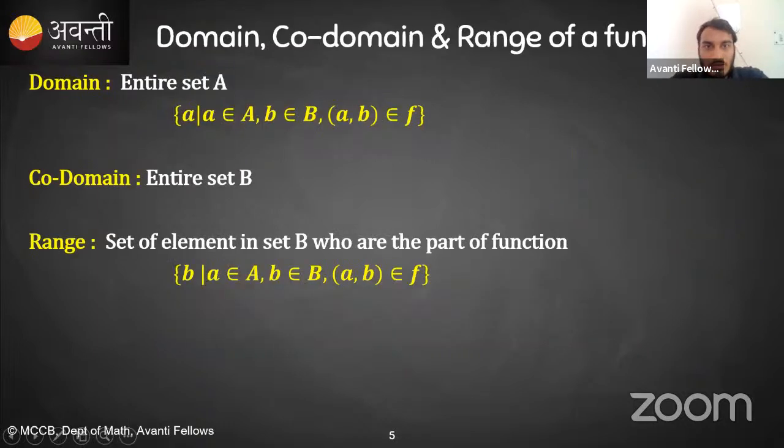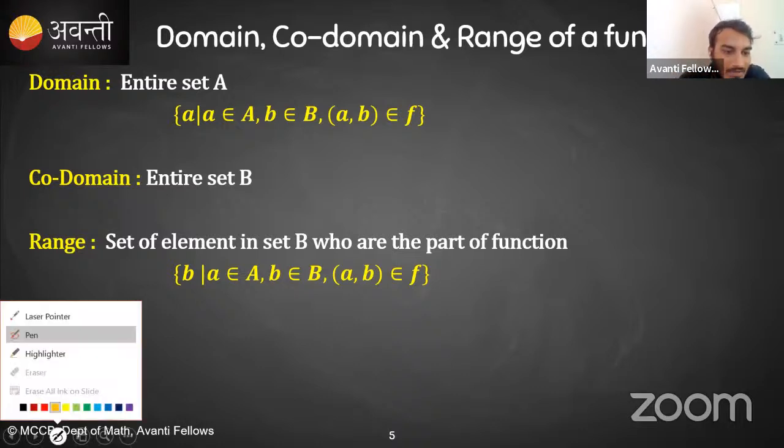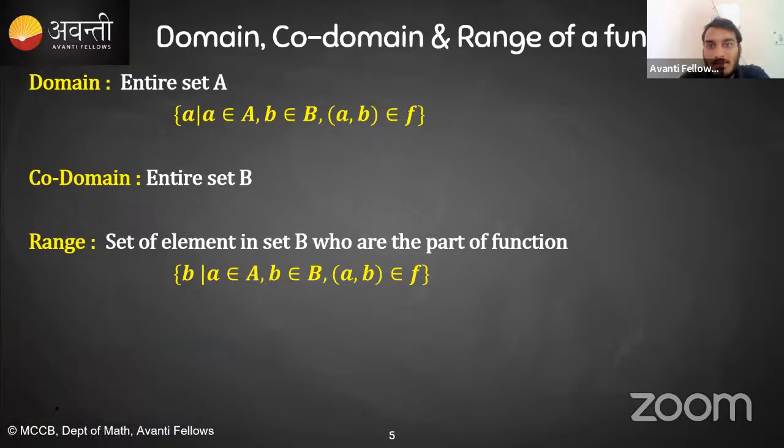Okay, so now let's move on to the domain. First of all, students, tell me, if there is a function, then it means each and every element of set A is a part of mapping. Yes or no? Right? So अगर each and every element of set A is a part of mapping, तो इसका मतलब तो ये हुआ कि domain क्या हो गया? Entire set A, isn't it? Right? Domain is entire set A. So domain and range of a function में domain क्या होती है? Entire set A. So it is an element such that a belongs to capital A set, b belongs to B set, and (a, b) is part of the function.